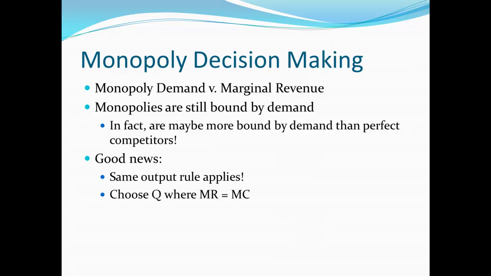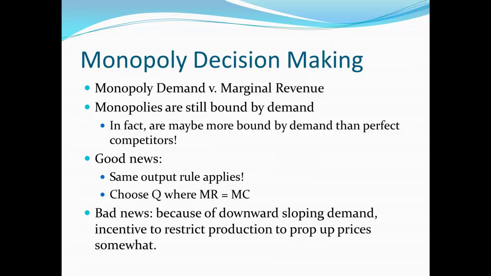Now the good news when we look at monopoly decision making is that the same output rule that we use for price takers applies here. That is, we choose the quantity where marginal revenue is equal to marginal cost. Where things get tricky is that marginal revenue is no longer equal to the price, and the price choice is something a monopoly now has to think about. For a price taker, they just have to match the price in the market. For a monopoly, they get to choose the price, and there is a decision to be made regarding that.